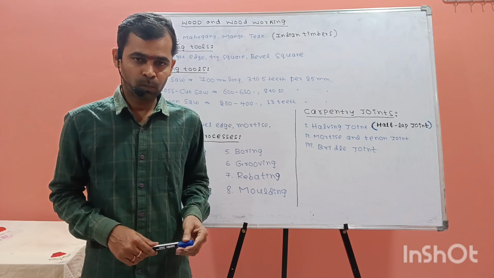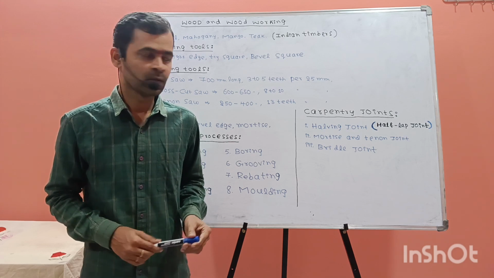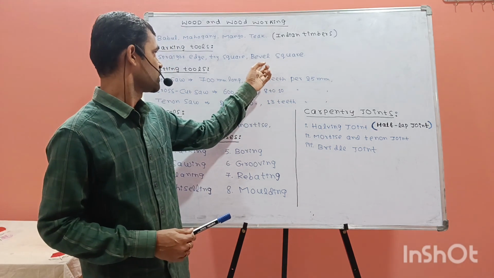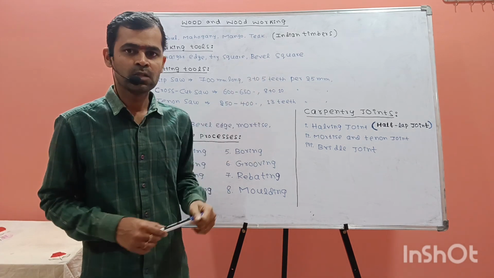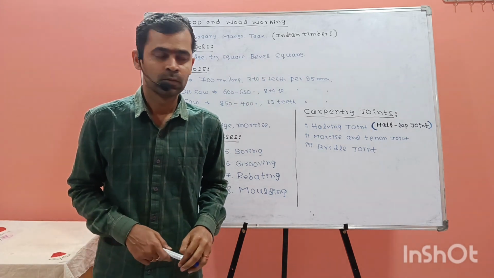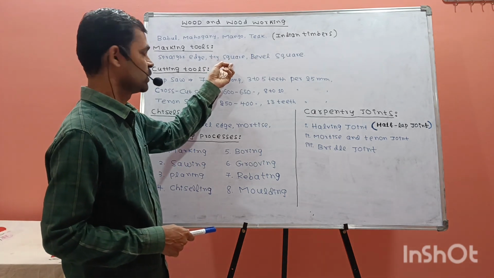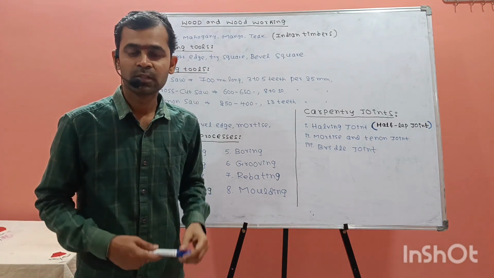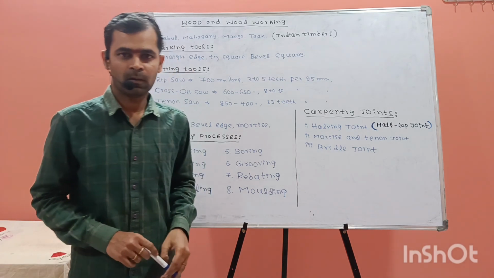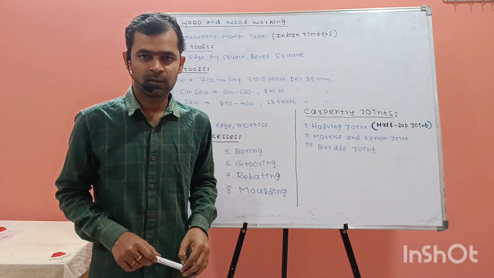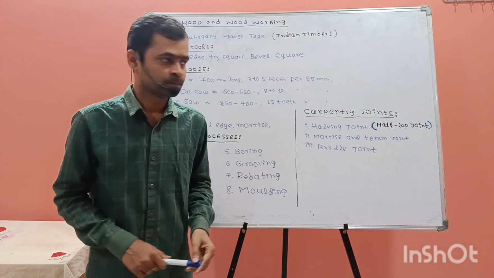The measuring tool's range is 0 to 180 degrees. So this is about a few marking or measuring tools in the carpentry trade, which we will use mainly in carpentry operations or carpentry processes.